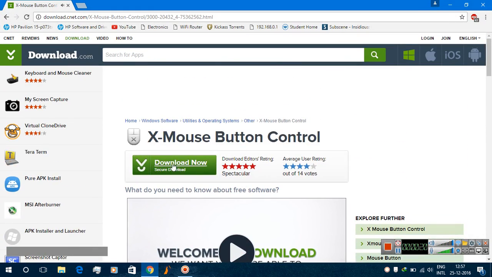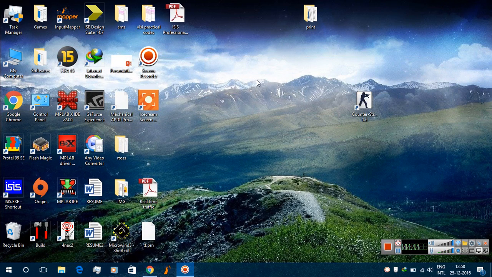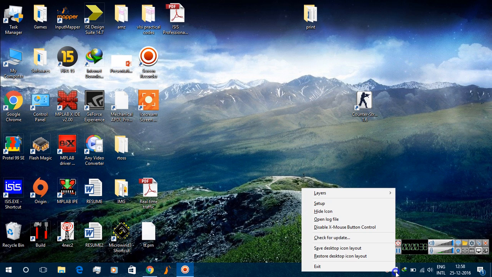You need to download the software from here. I will give you the link in the description below. Then after installing, you will see the icon of the software. It shows XMouse Button Control version 2.14. Then you need to right click on the software icon, then click on Setup.